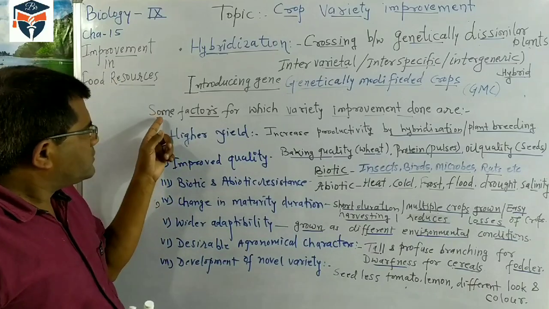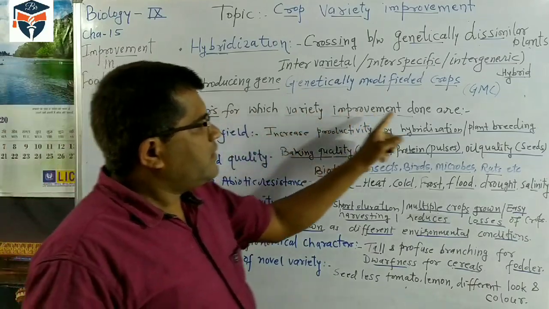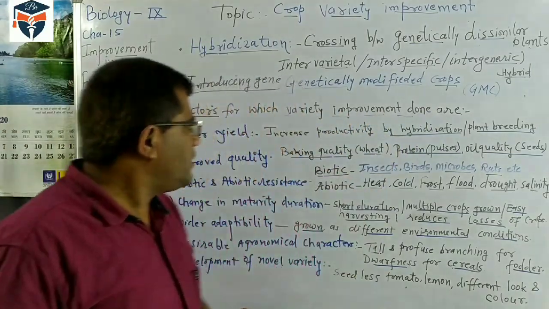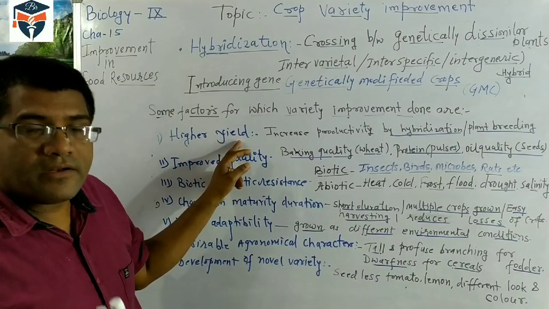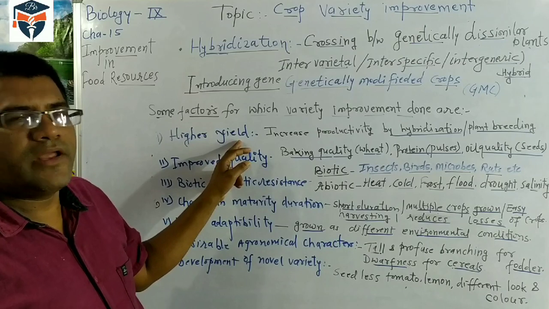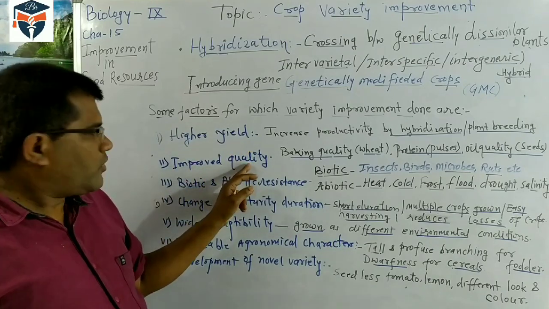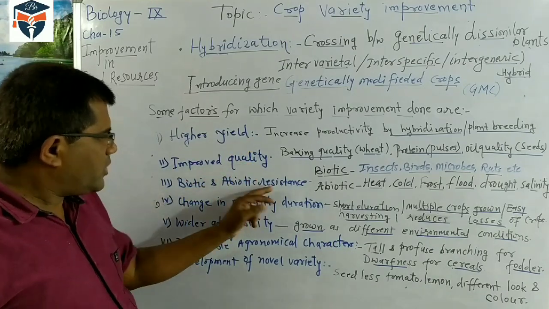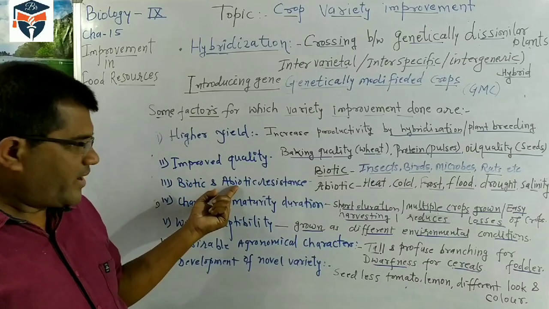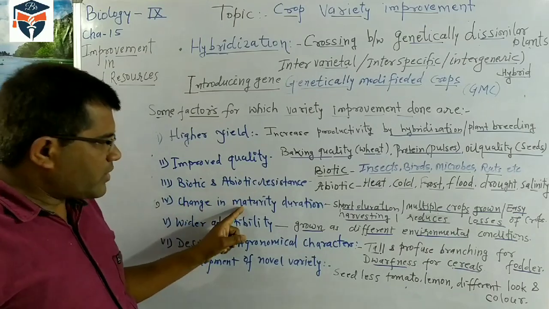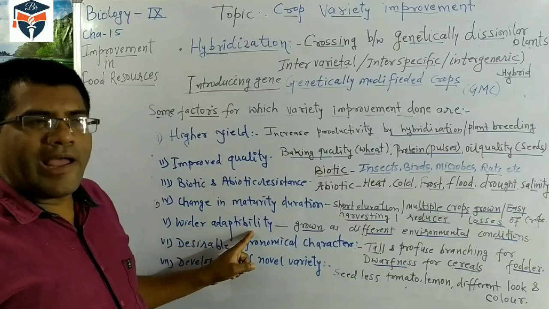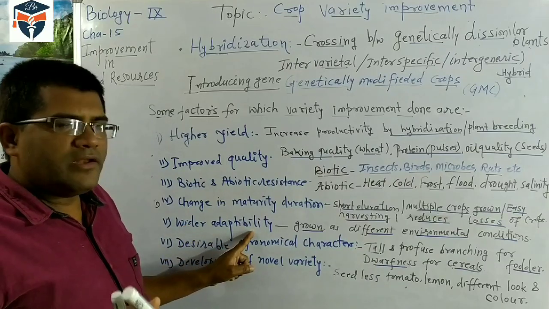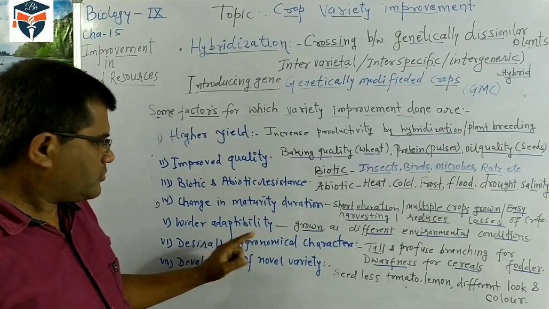Then some factors for which variety improvements are done. What are these? Higher yield. Variety improvement is done for better and high productivity of grain, for input quality, for resistance to biotic and abiotic factors, and for short maturation time. They can grow in any extreme or different type of climatic condition.